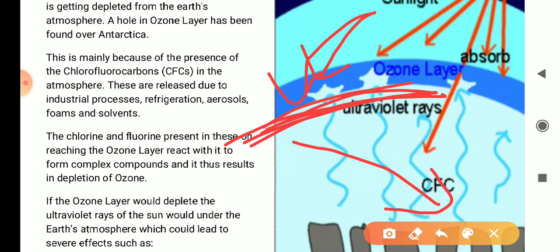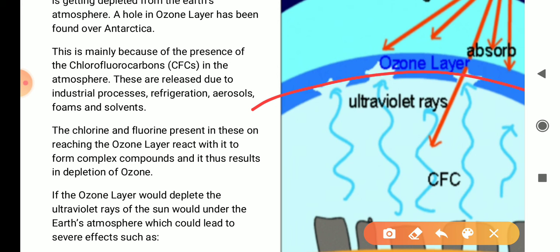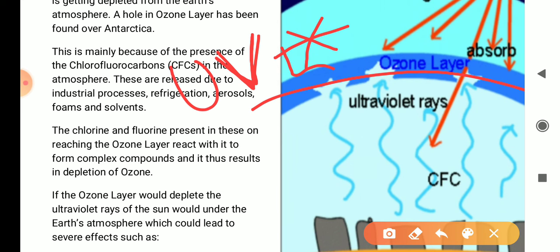This is the importance of the ozone layer: it is present in the atmosphere and stops harmful radiation like ultraviolet rays. We represent them by UV. UV rays cannot come because of this ozone layer.